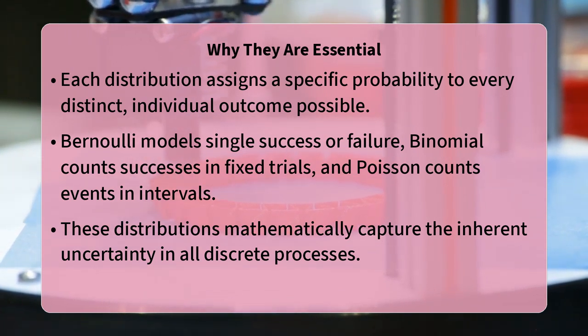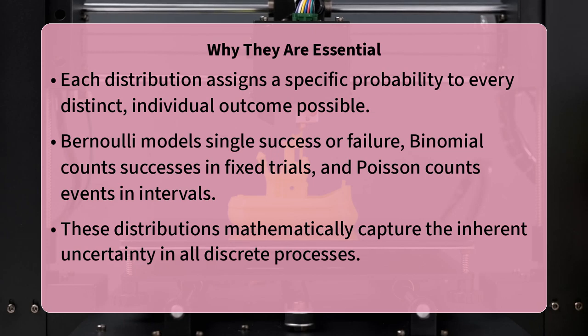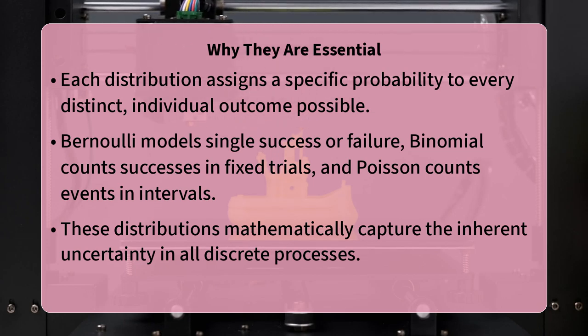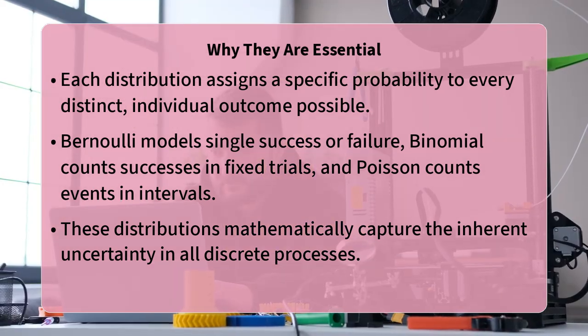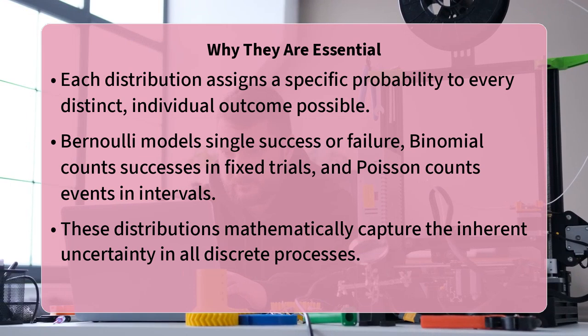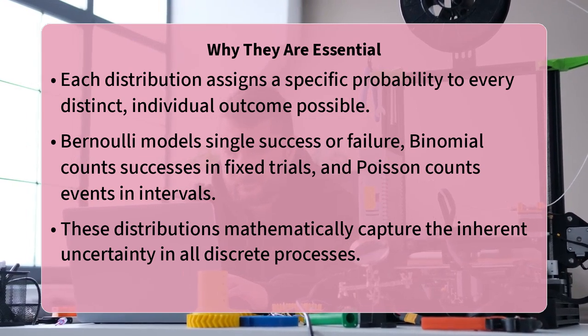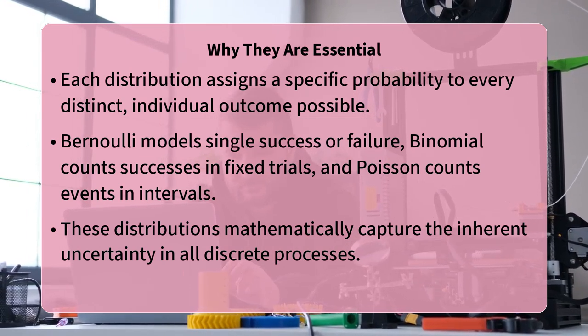Then, the Poisson distribution helps us model the number of times an event occurs within a fixed interval of time or space, assuming these events happen with a known average rate independently of the time since the last event. These distributions are crucial because they mathematically capture the inherent uncertainty in discrete processes.